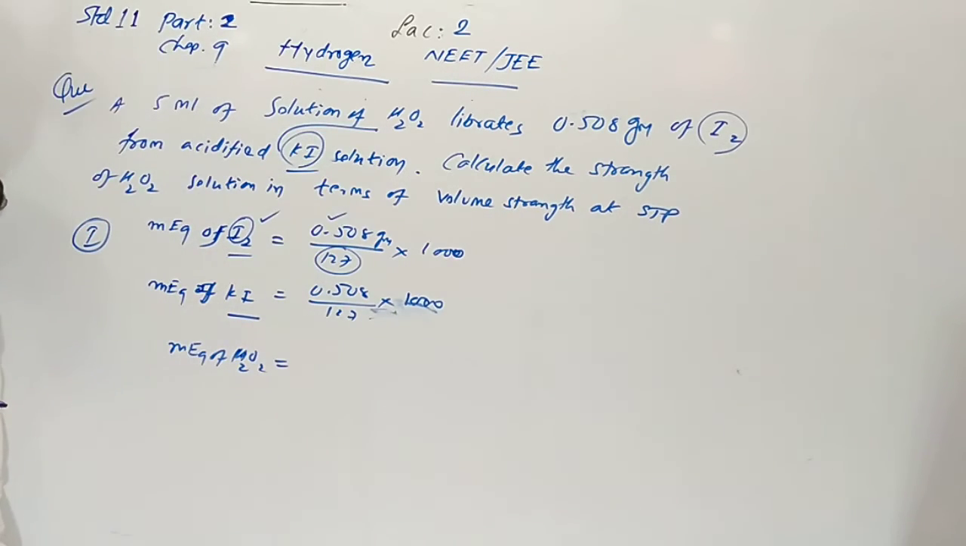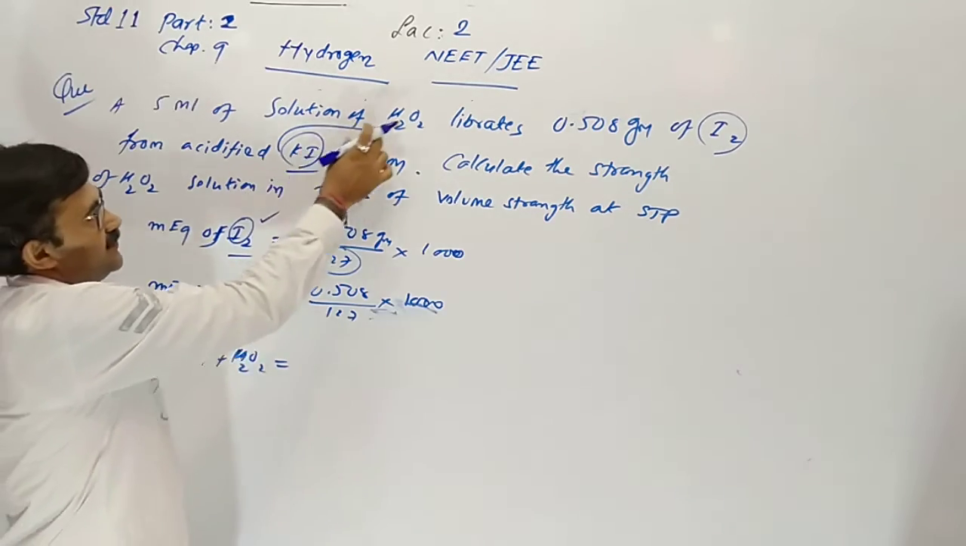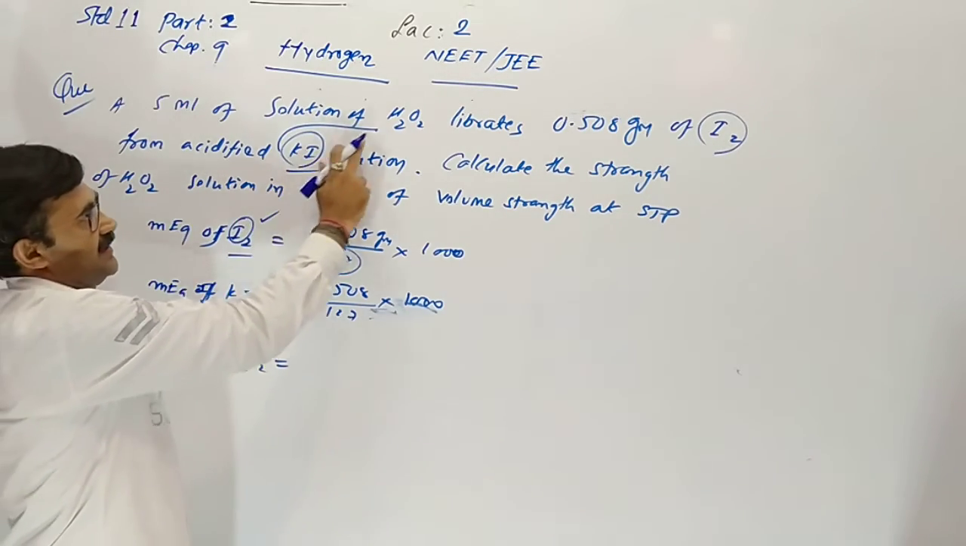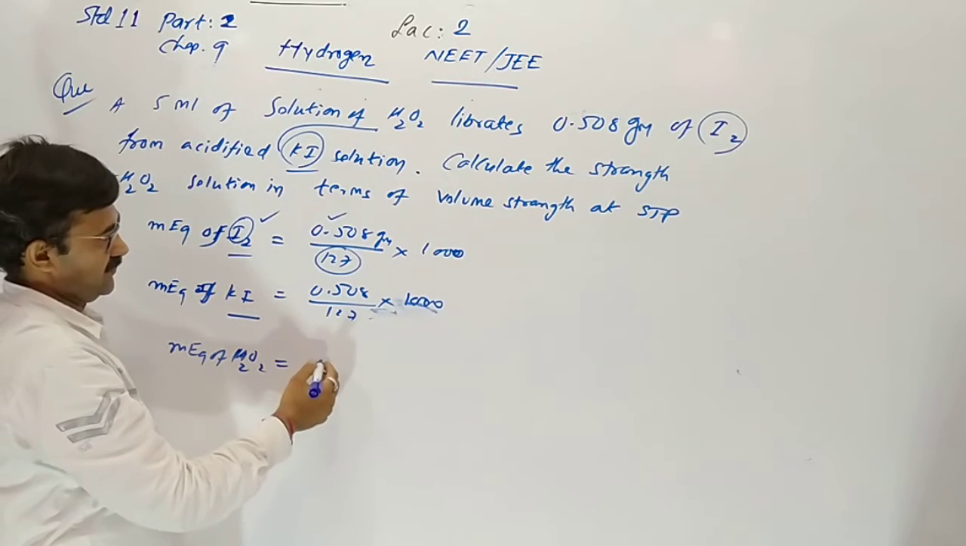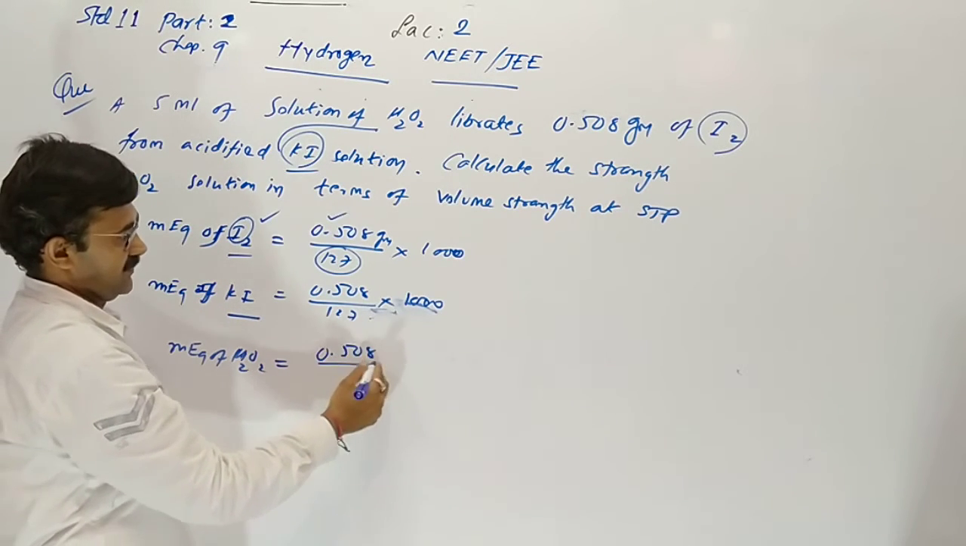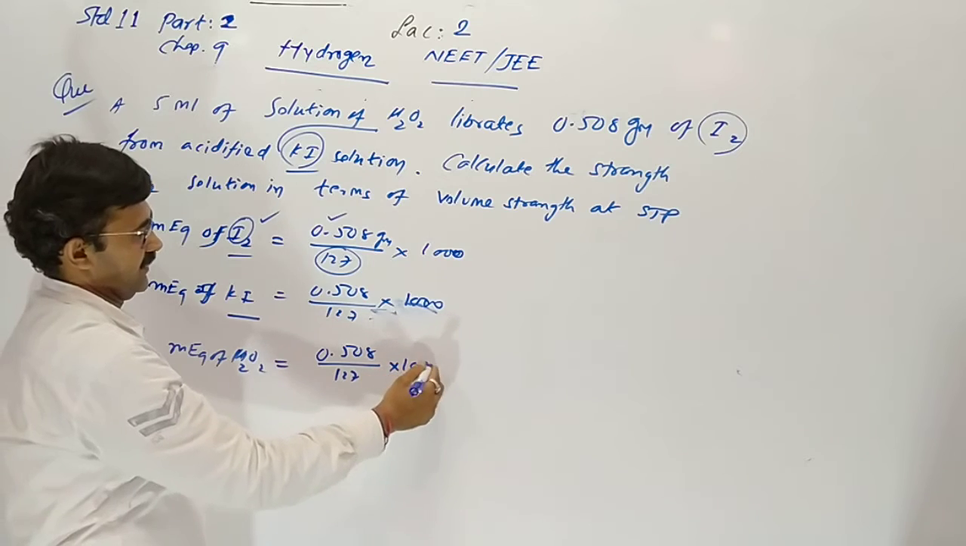Now KI is reacting with H2O2. So in the chemical reaction, the same milli equivalent is used. As much as KI, that much H2O2. So milli equivalent of H2O2 will be the same: 0.508, 127 and 1000.